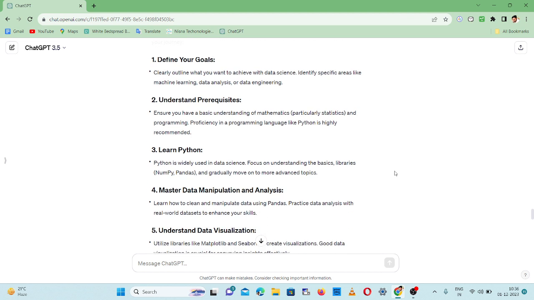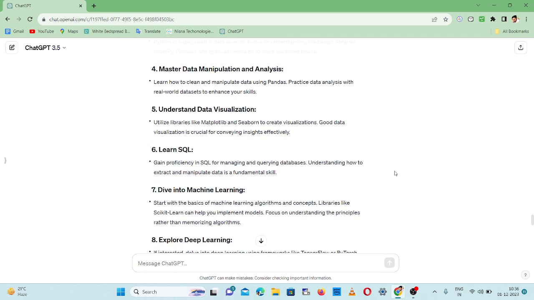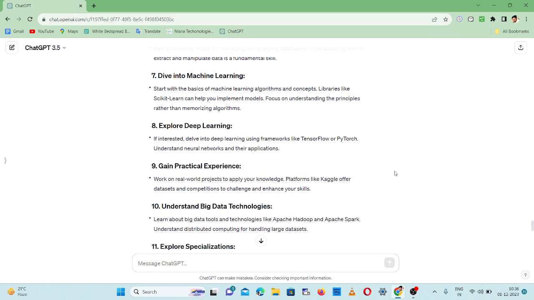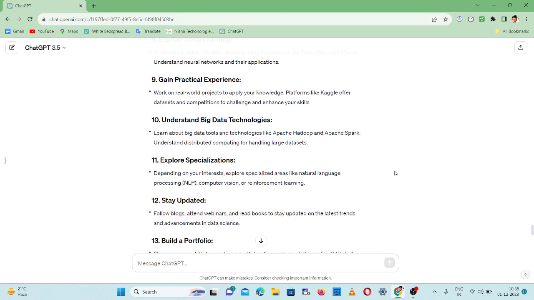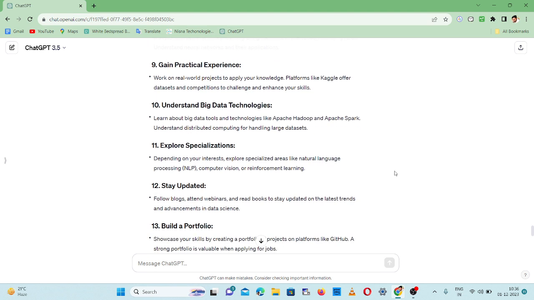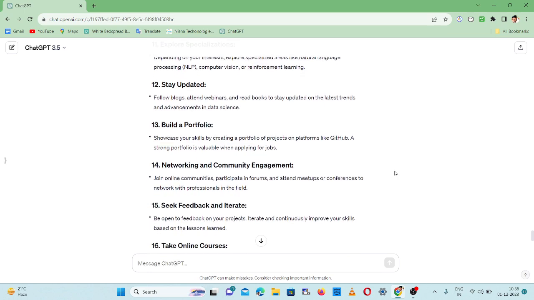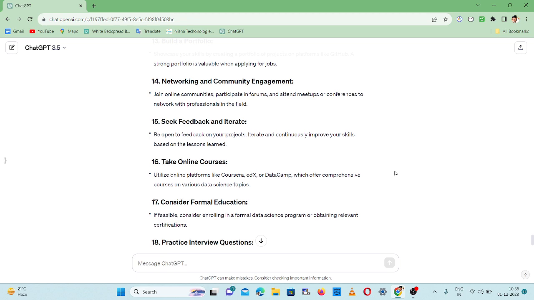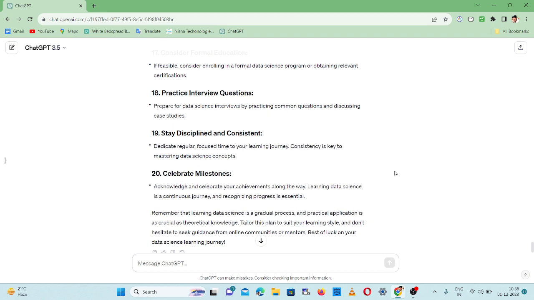Understand the prerequisites and learn Python, master data manipulation and data analysis, understand data visualization, learn SQL, and dive into machine learning, explore deep learning, gain some experience, understand big data technologies, explore specializations like NLP, computer vision, reinforcement learning, stay updated, build a portfolio, networking and community engagement, seek feedback and iterate, take online courses, consider formal education, practice interview questions, stay disciplined and consistent, celebrate milestones.